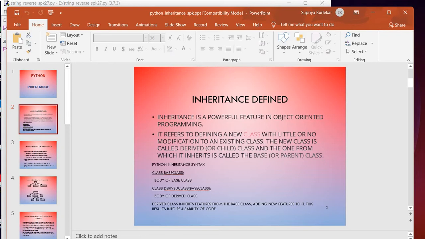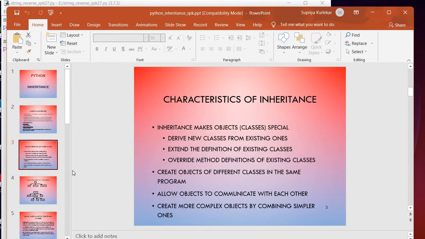In inheritance, the child class acquires all the data members, properties and functions from the parent class. Also, a child class can provide its specific implementation to the methods of the parent class. So these are certain features with which we can proceed.